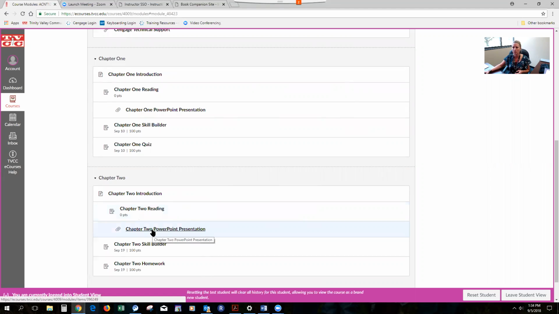And then the 2 assignments for chapter 2 are going to be the chapter 2 skill builder and the chapter 2 homework assignment. Now, on the skill builder, I had some questions today in class on how to navigate that one. So if I need to clarify that on Monday, you just let me know and we can do a quick overview in class and discuss the navigational features of the skill builder exercise. The homework assignment, you are allowed multiple attempts to do it. I believe it's up to 3, and you can get in and out of that assignment. So if you want to start it and work on it for 15-20 minutes at the house before you have to run to work, then you can do that. You can save your work and get back in later.